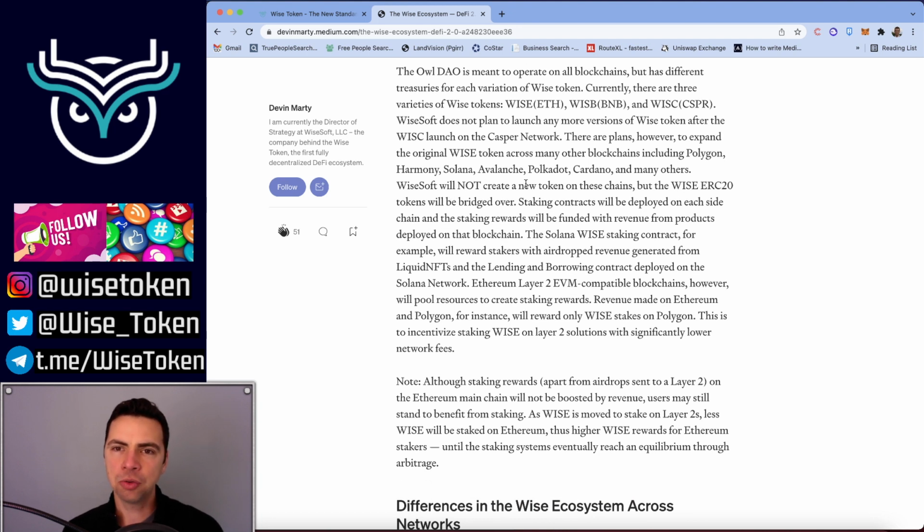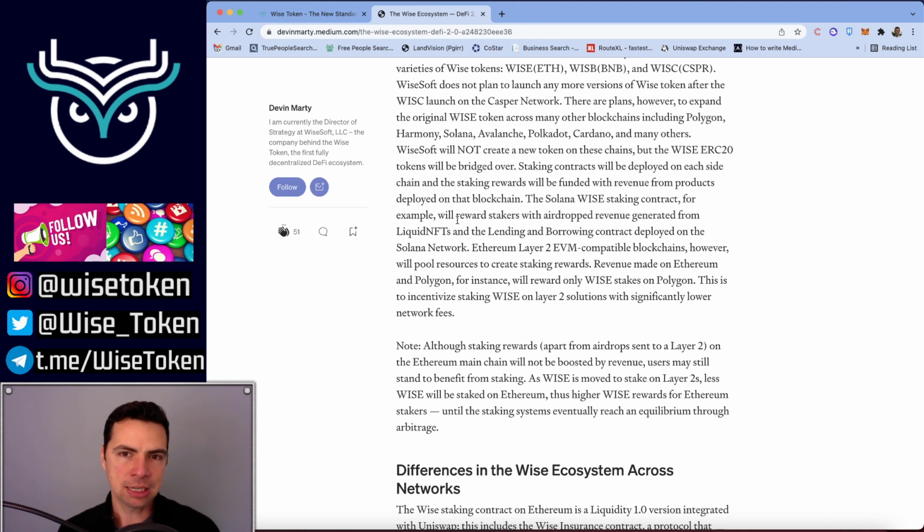Wisesoft will not create a new token on these chains, but the WISE ERC20 tokens will be bridged over. Staking contracts will be deployed on each side chain, and the staking rewards will be funded with the revenue from products deployed on that blockchain. The Solana WISE contract, for example, will reward stakers with airdropped revenue generated from liquid NFTs and the lending and borrowing contract deployed on the Solana network.